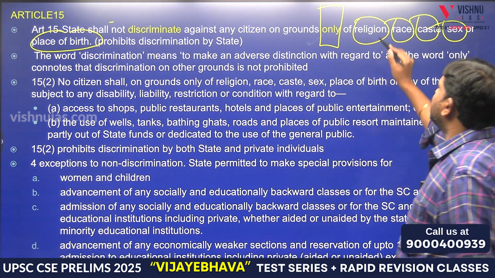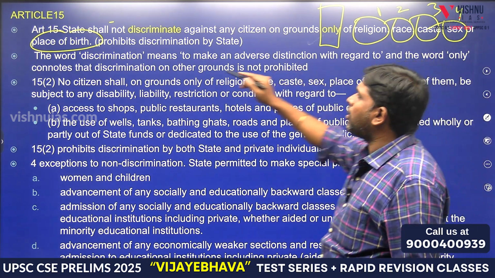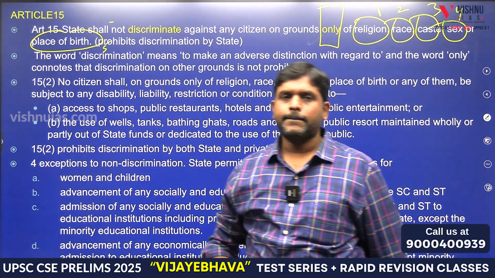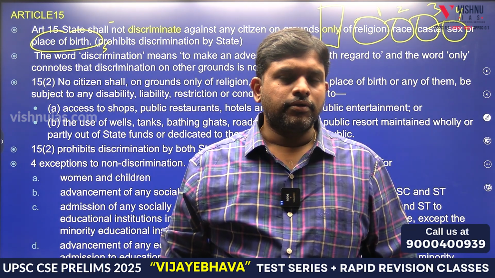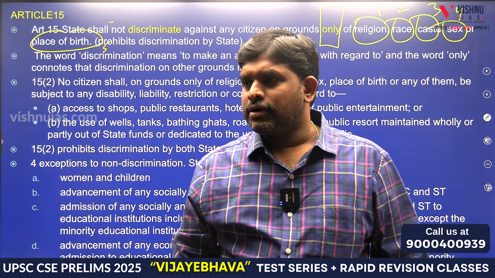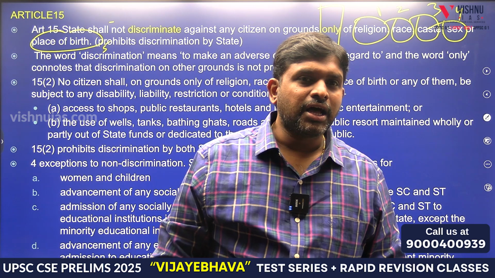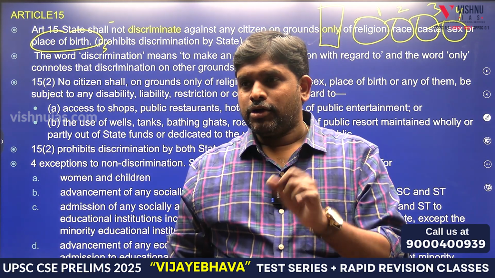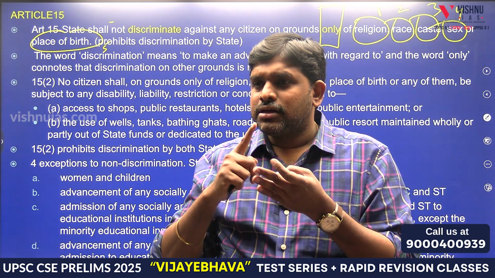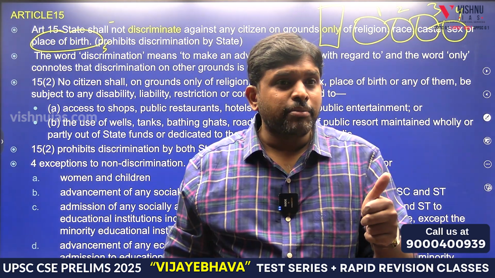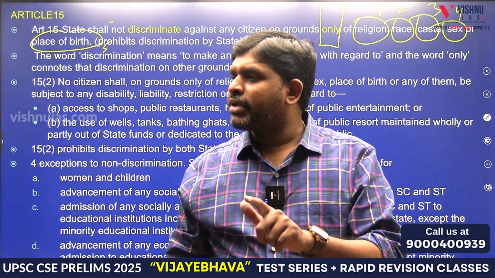What is the first one? Religion, race, caste, sex, or place of birth. Article 15, which is called prohibition of discrimination on the grounds of 5, is not allowed by the state. Only. What are those 5? Religion, race, caste, sex, place of birth. Economy, yes, we can discriminate.